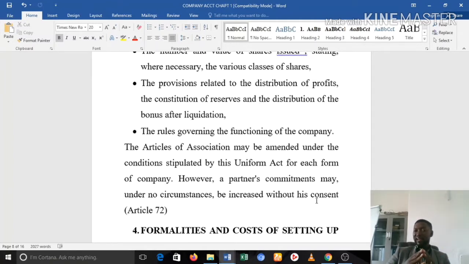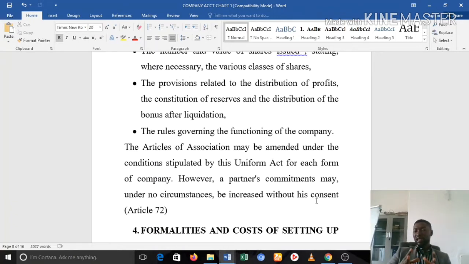This particular area is very, very important, especially when we are going to be looking at a topic like increase of capital particularly. So you see that a company cannot, in the absence of a particular partner or shareholder, decide to increase capital and oblige him to come and pay in more.